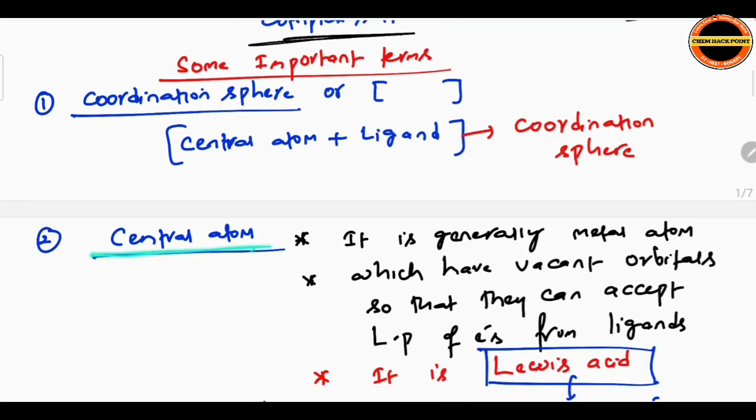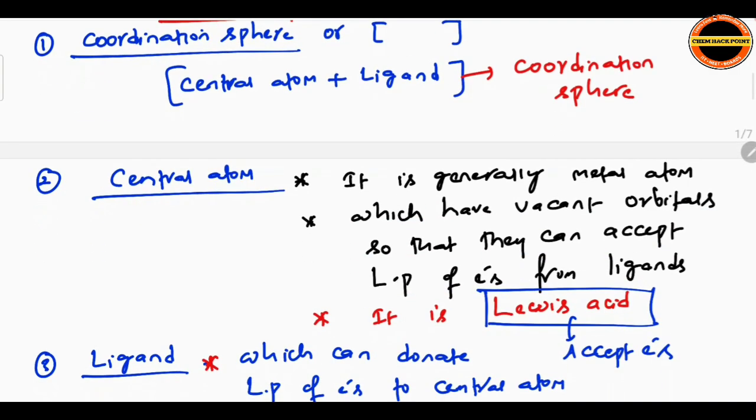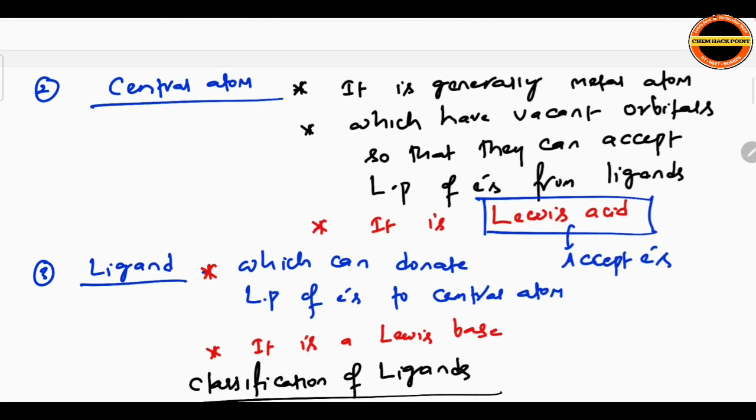Central atom is generally a metal atom which has vacant orbitals so that it can accept lone pairs of electrons from ligands. We know an electron acceptor is a Lewis acid. So the central atom here is a Lewis acid. A ligand can donate a lone pair of electrons to the central atom. It is the Lewis base. Why? The one which can donate electrons we consider as Lewis base.